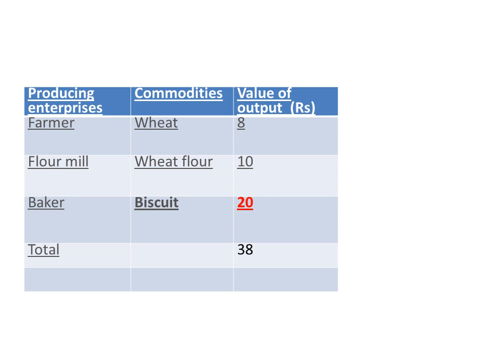In the price of the biscuit, the price of wheat and wheat flour is already included. If we include them again and again, then the price becomes 38 rupees. It shows the overestimation of the value of a commodity. We will not pay 38 rupees, we will pay only 20 rupees. So this example shows that we will take only the value of the final commodity.